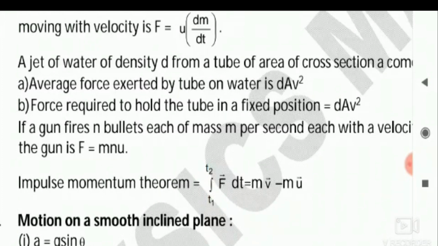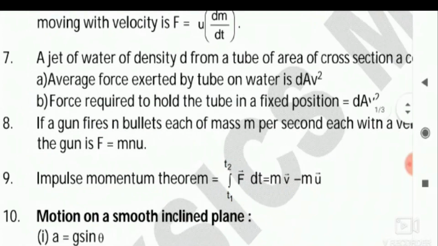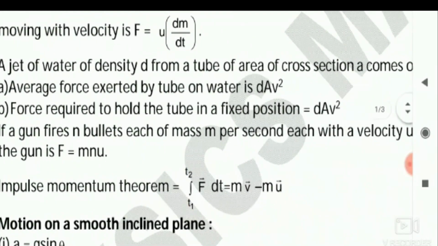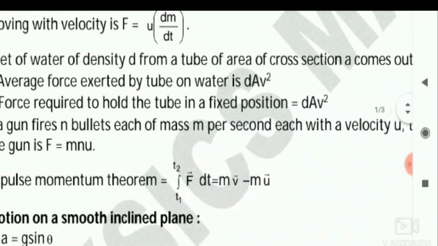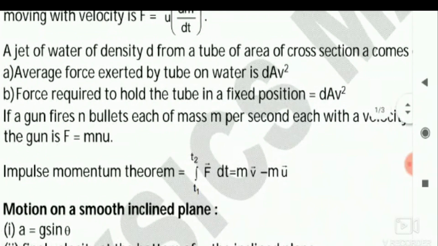So another very important application. Once again, note down this A and B of the seventh formula. The average force exerted by a tube on water is dAV square. The force required to hold the tube in a fixed position is dAV square. Don't get confused here.